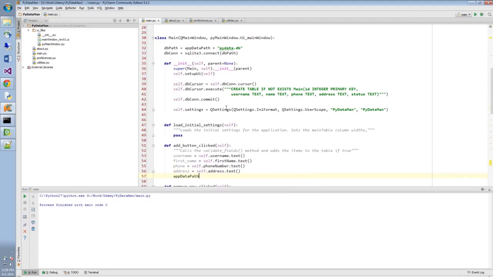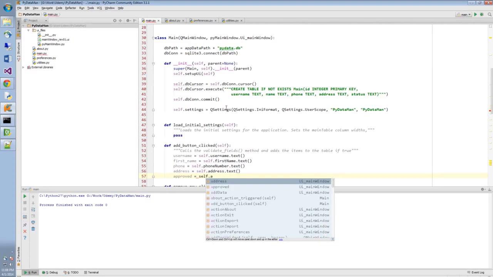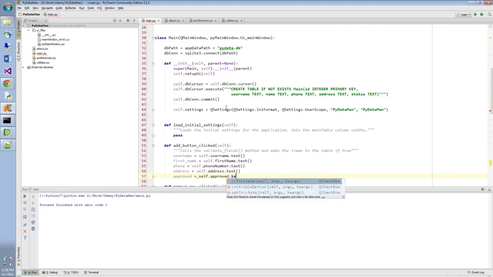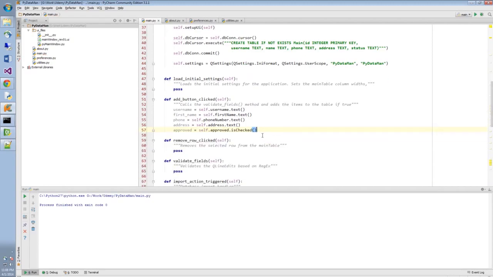And finally, approved is actually a QCheckBox, so it's self.approved.isChecked. As you probably are aware, this actually doesn't return a string as opposed to all these. This one returns a bool, so true or false.